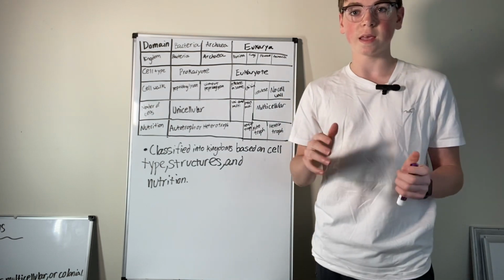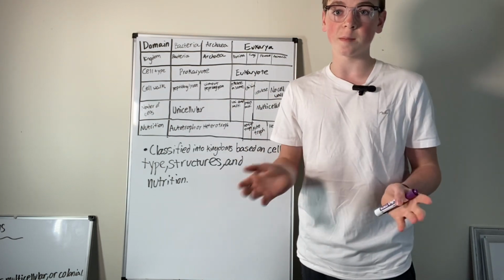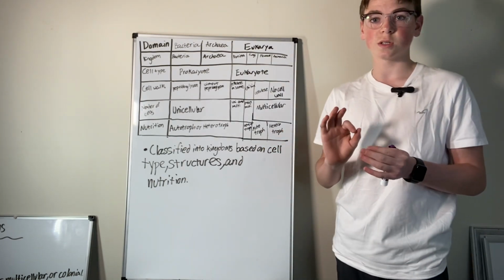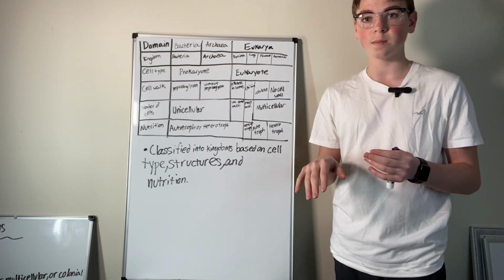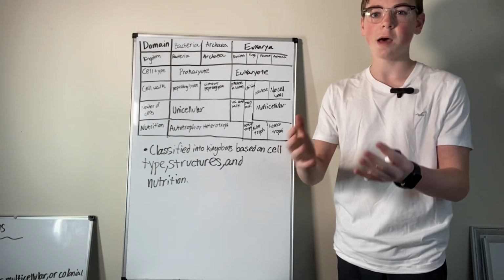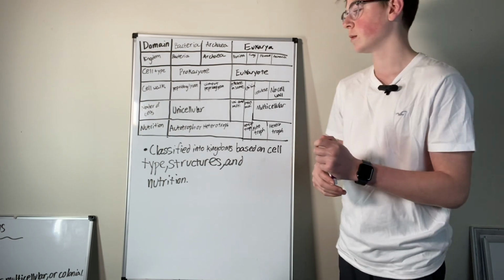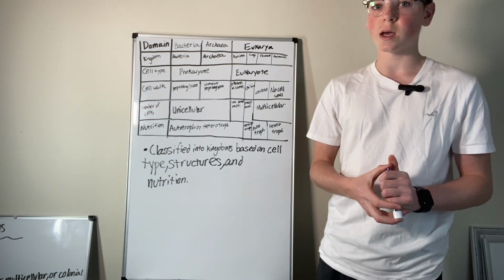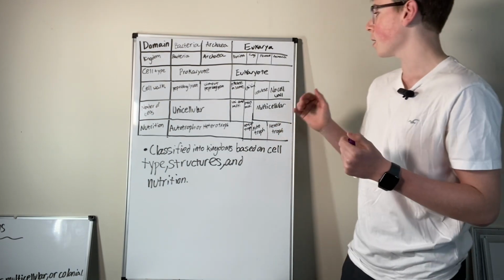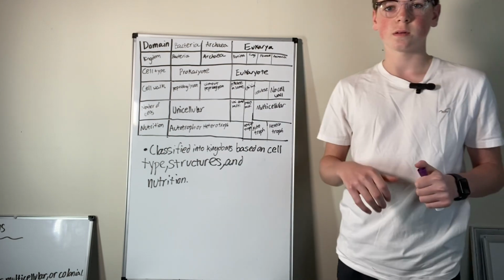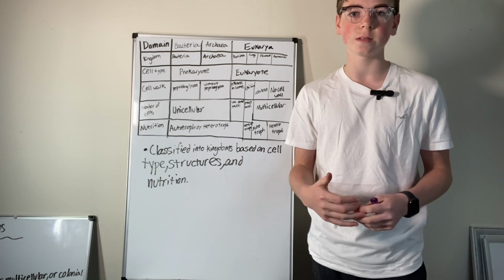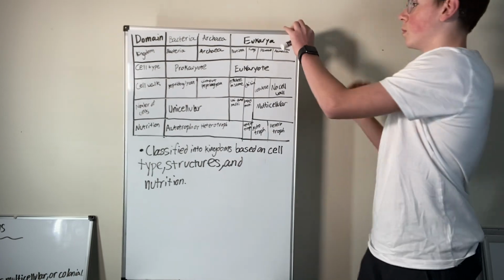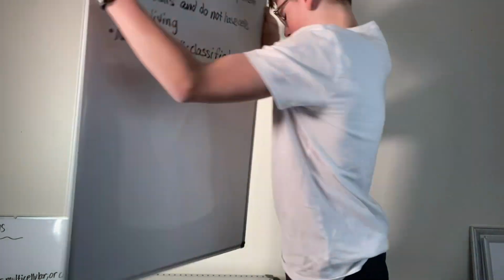Fungi are heterotrophs. They absorb nutrients from their environment, so they're not making their own food, they're absorbing their food. They actually secrete a digestive enzyme into things around it, and then they absorb the digested nutrients. Pretty cool. Then plantae, they're all autotrophs. Well, mostly autotrophs. Yeah, they make their own food. Then Animalia, they are heterotrophs. We eat food. Humans are in Animalia. We do not make our own food. We eat other animals and organisms.